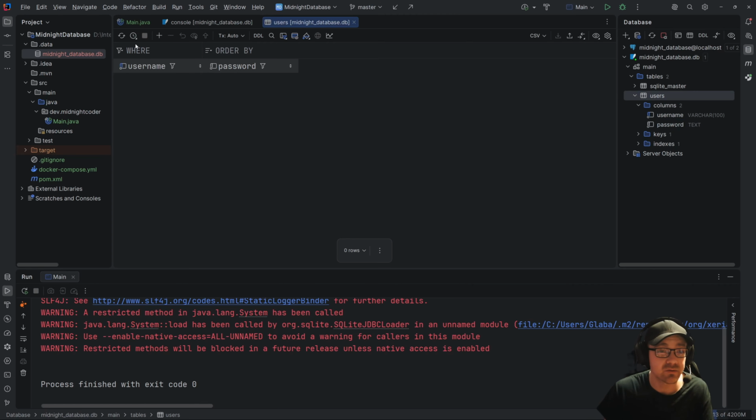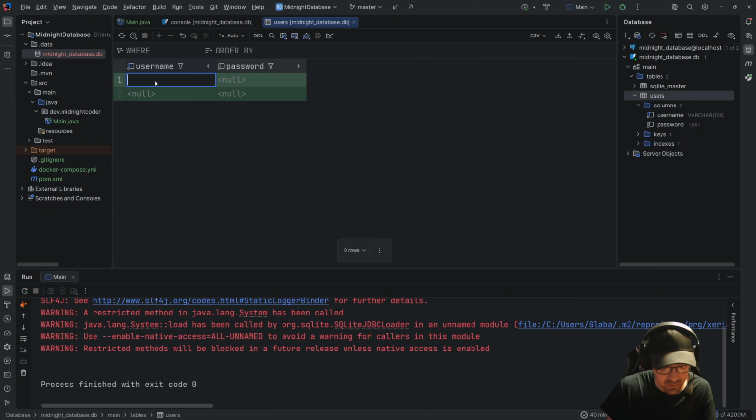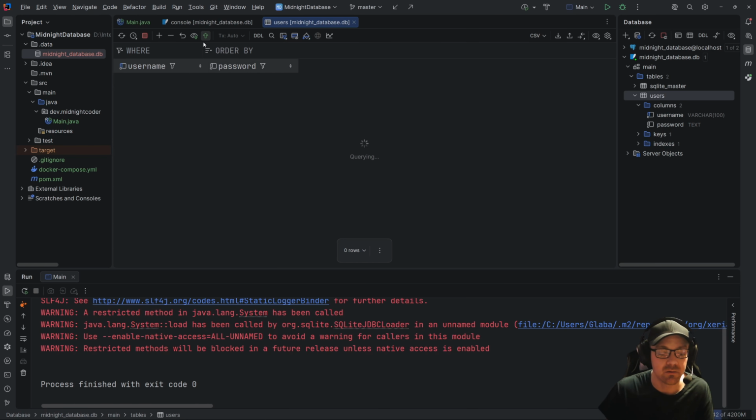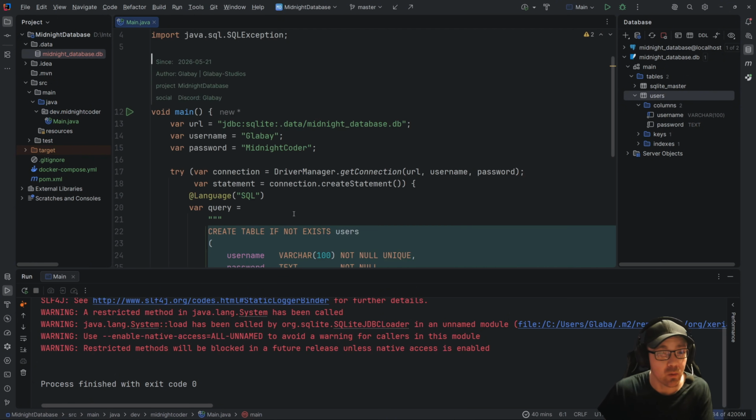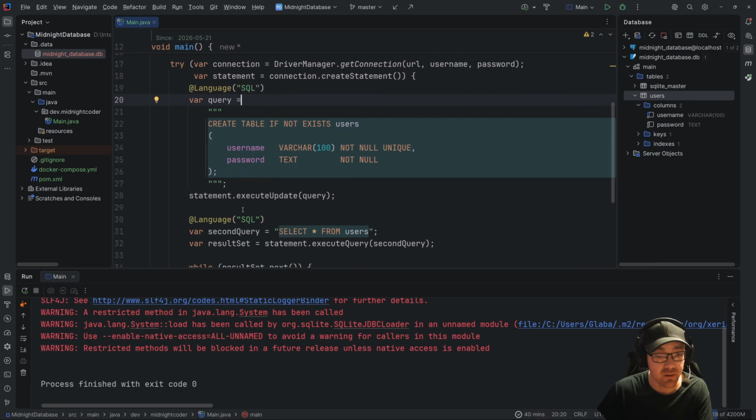If we pop into users, we'll see that we don't have anything. So I'm going to add in Glabe with a password of good game and Pokey with a password of coffee. Because Pokey's addicted to coffee. I'm not addicted to coffee. No, not at all. Okay, so we're done here. We're going to pop back, get rid of that, get rid of that. We're doing well. Let's see what this has.